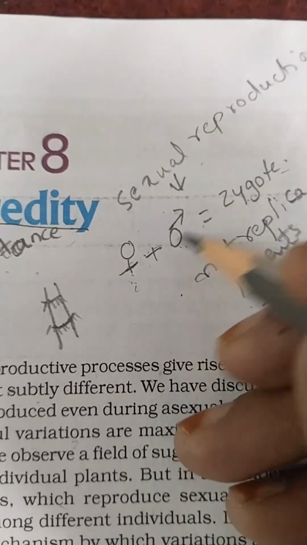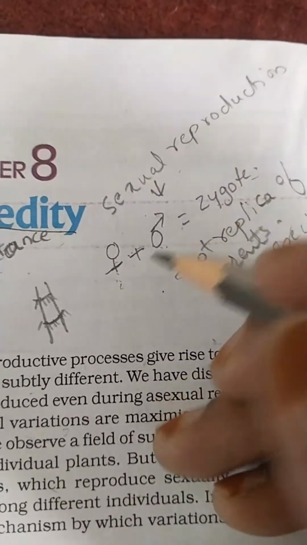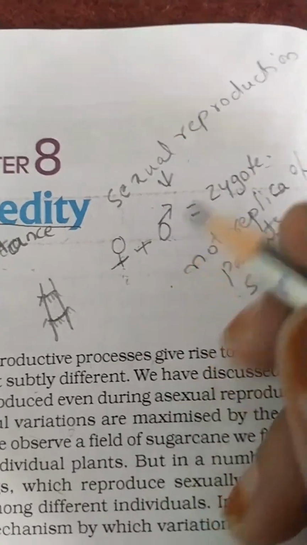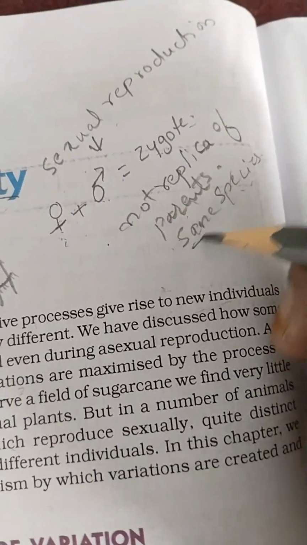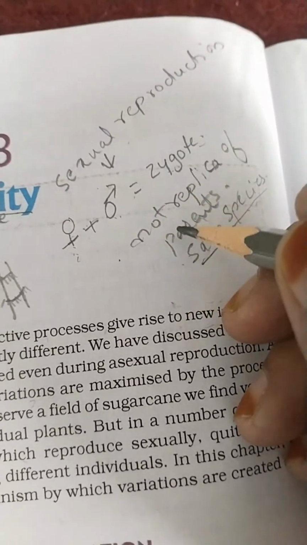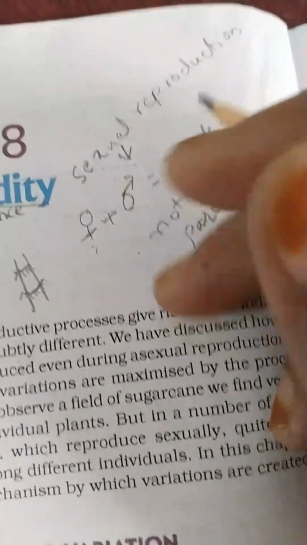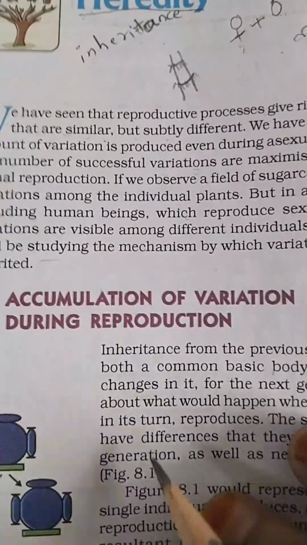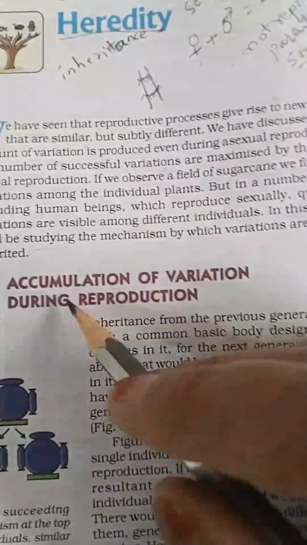But when we observe individuals, crores of people, they are not alike but they belong to the same species. The reason behind this is the variation, which is mandatory for evolution. So in this chapter, we are going to learn all those things thoroughly.